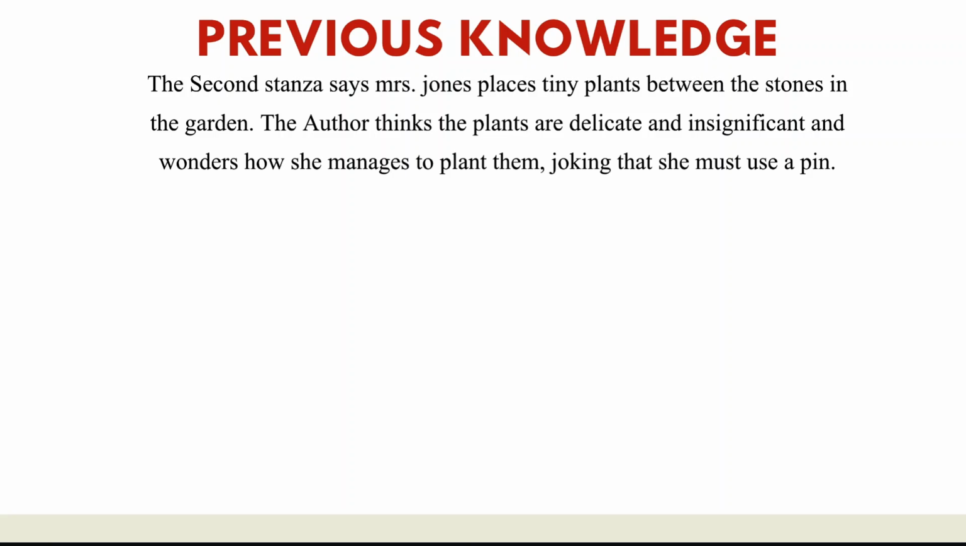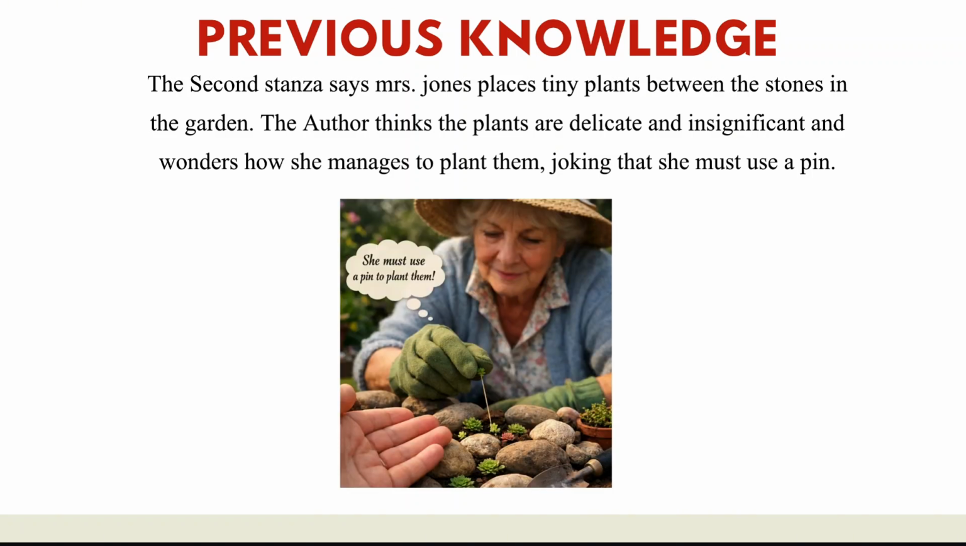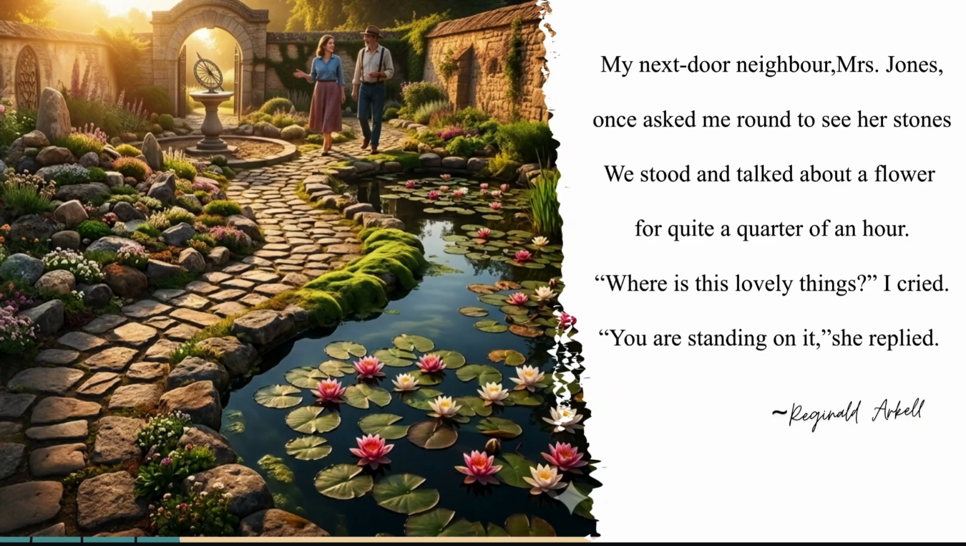Then we got in the second stanza that Mrs. Jones places tiny plants between the stones in this garden. The author thinks the plants are delicate and insignificant and wonders how she manages to plant them, joking that she must use a pin. So in the second stanza, when the poet sees the plants are very tiny, very delicate, he thinks that Mrs. Jones would have planted them with the help of a pin. Just think how small the plants would be, right? So this is a kind of humorous thing. Okay, so in the third stanza, we are going to discuss all these things very nicely.